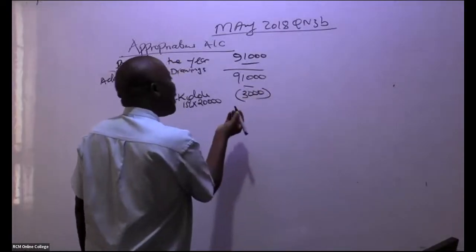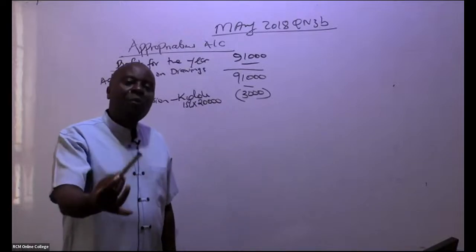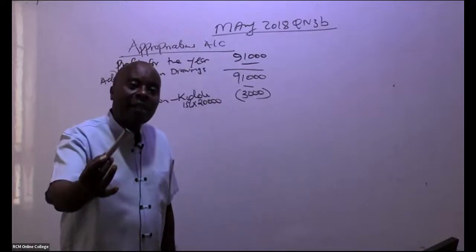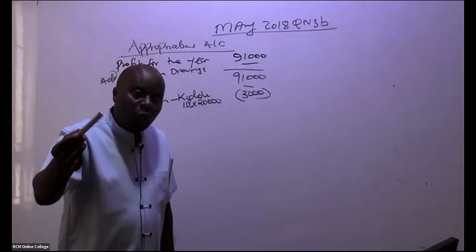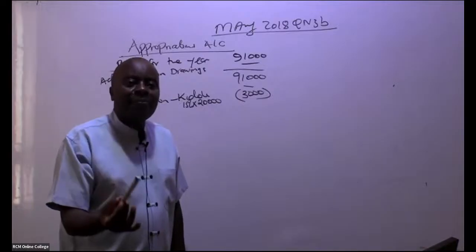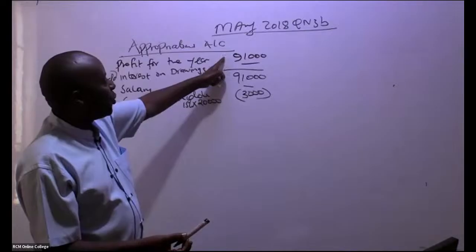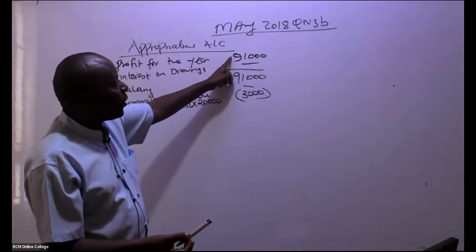From there, these people have given us capital, which will enable us to run this partnership into the future. What we call the fixed capital, what they can't withdraw. We must pay them interest. So that interest will be an appropriation, a distribution of the profit.